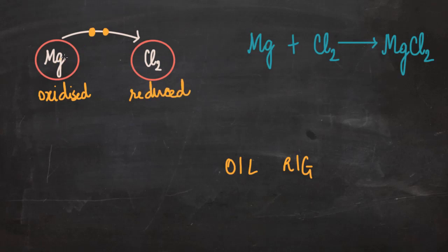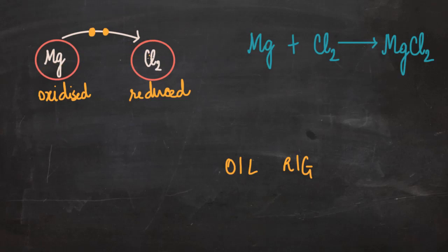If magnesium is giving out electrons, there should be something that is going to receive those electrons. So chlorine is doing that work. Chlorine is receiving those electrons. If chlorine was not here, then magnesium wouldn't have been able to lose electrons, because once magnesium loses electrons, it cannot just throw those electrons in air.